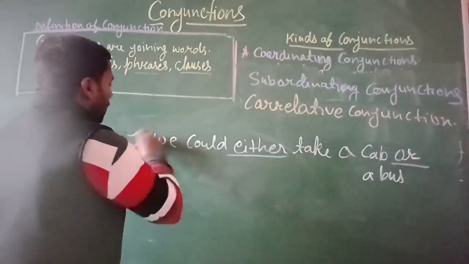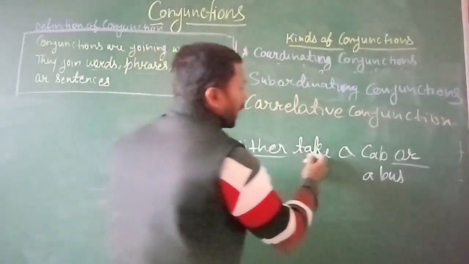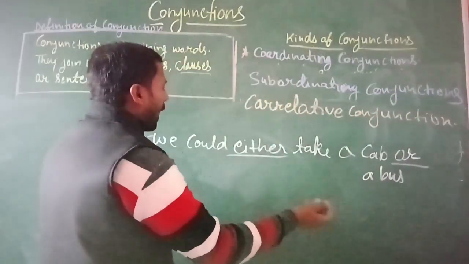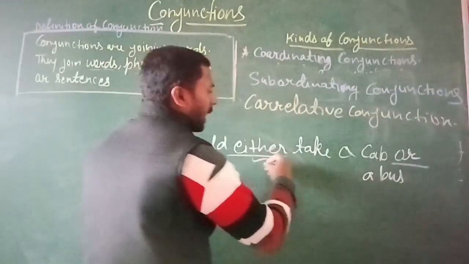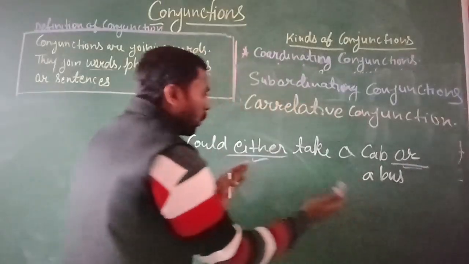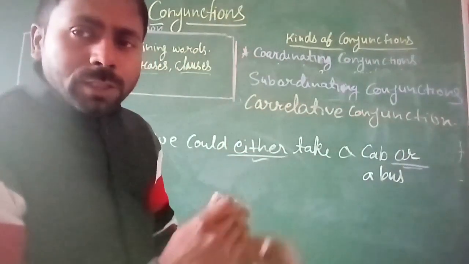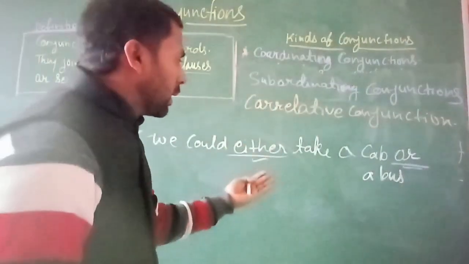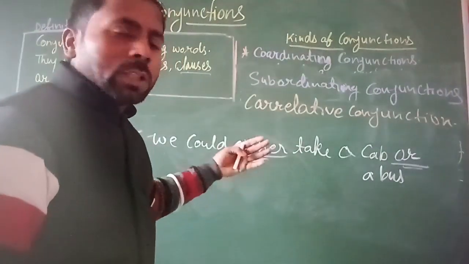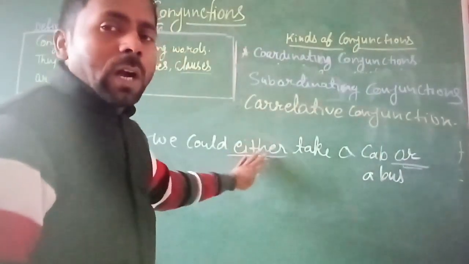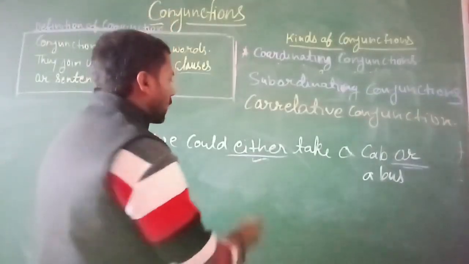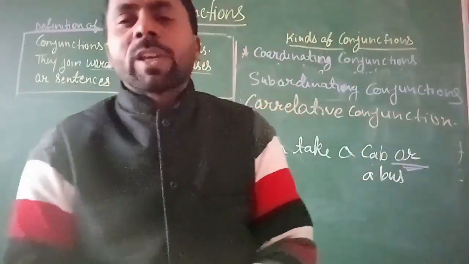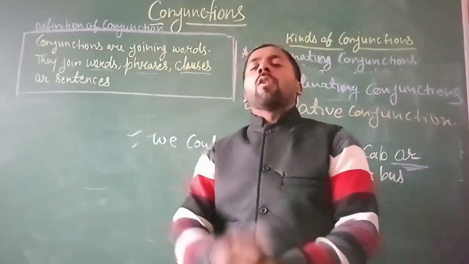In this example, we could either take a cab or a bus, two conjunction words, either and or, are used. Such a pair is called the correlative conjunction.